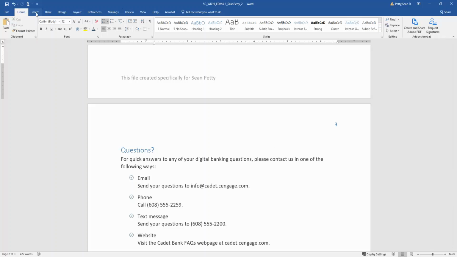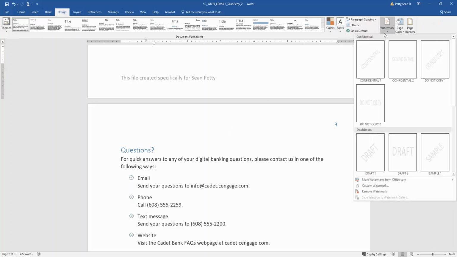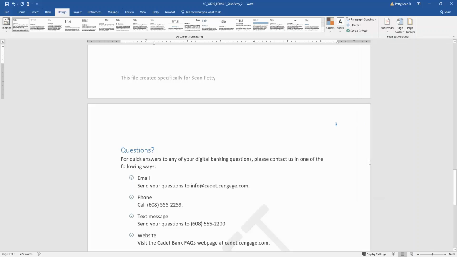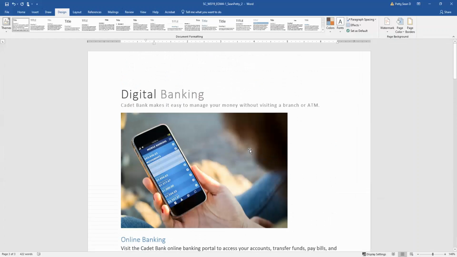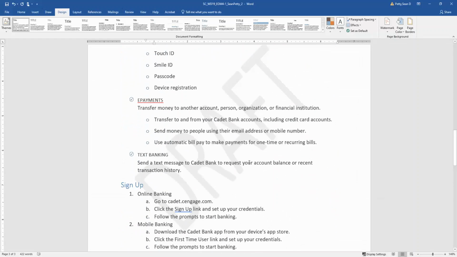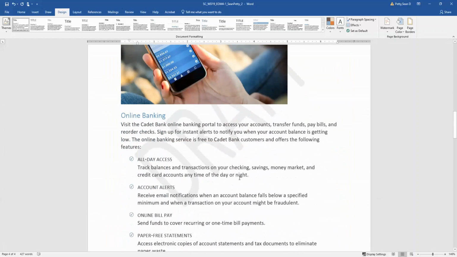So we're going to come over here to Design, and you'll see there's a watermark option. So here we're going to choose Draft Watermark with gray. So this looks like the one we need. Draft 1, clarify, yeah. So we're going to grab this one. And it should insert into the page. Maybe I clicked away from it, but you should be able to see the draft right after clicking that.